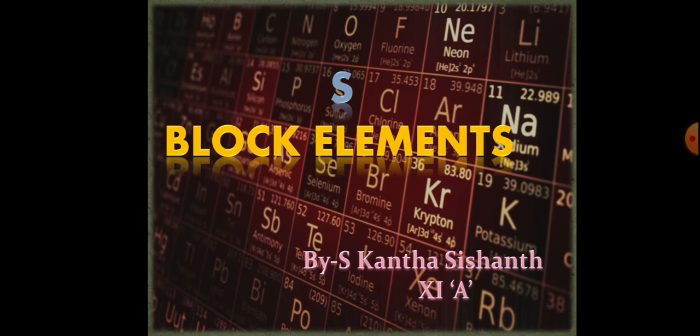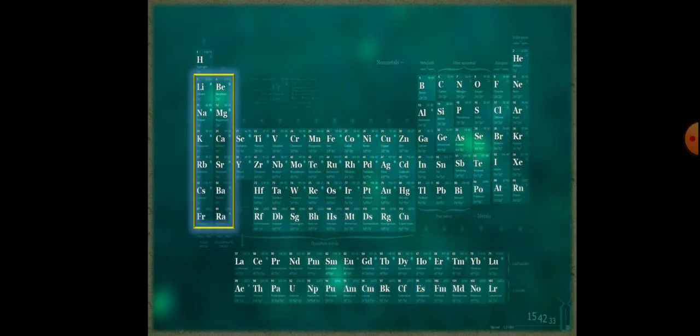S block elements. So here we can see the highlighted part is the two groups. The first row is the alkali metals and the second row is the alkaline earth metals of the s block elements.